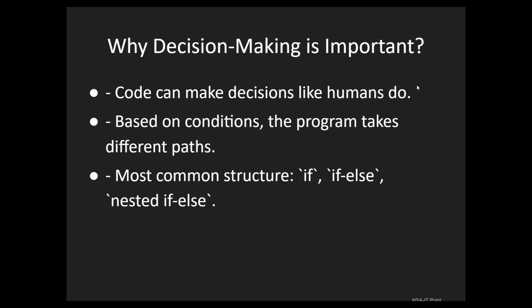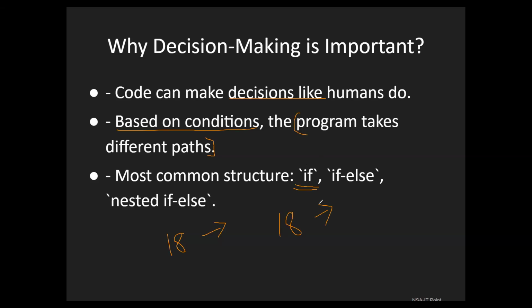It's on line number 2. Everyone able to read line number 2? Decision making is based on condition. In programming, it takes a different path. Like someone just mentioned, if you are not 18, you can't vote. In programming language we create a decision making system: if the user is 18, then allow him to vote, or if not, don't allow.